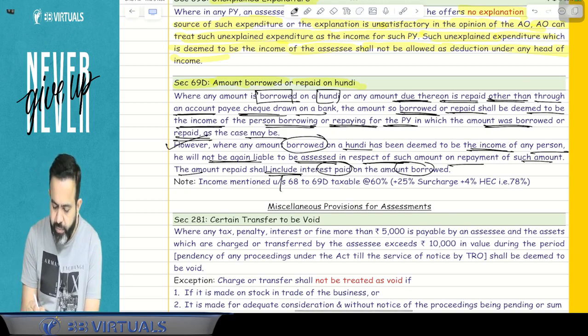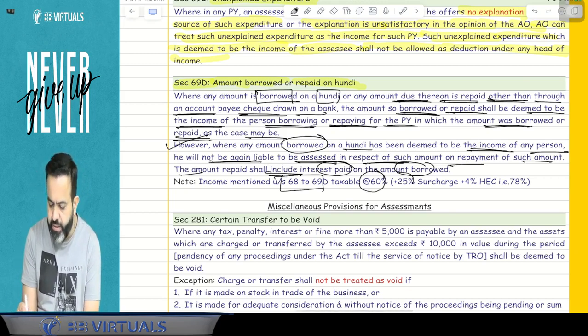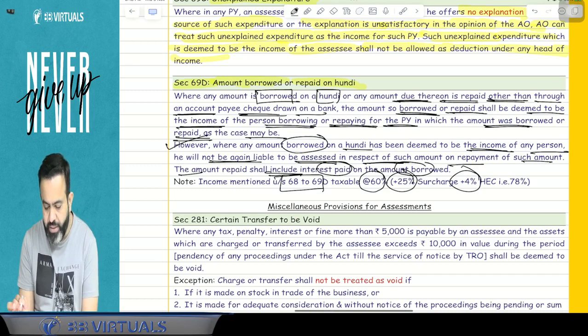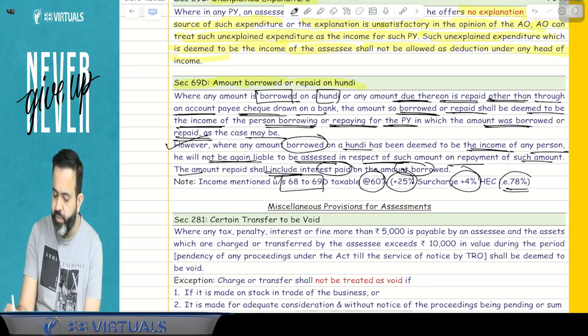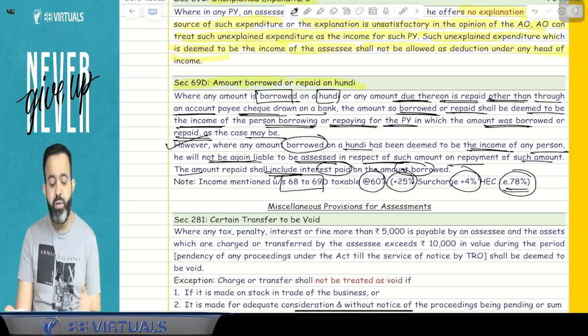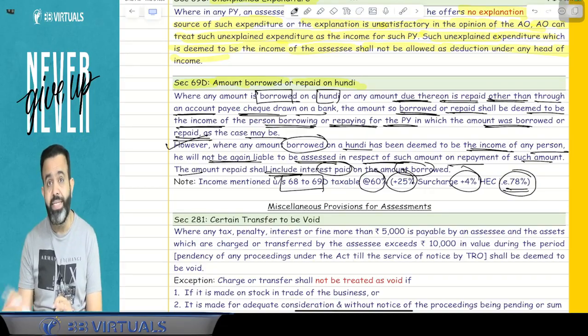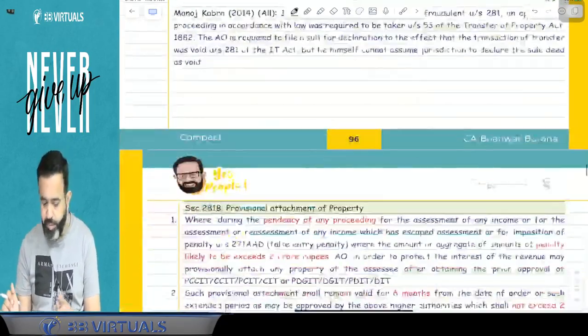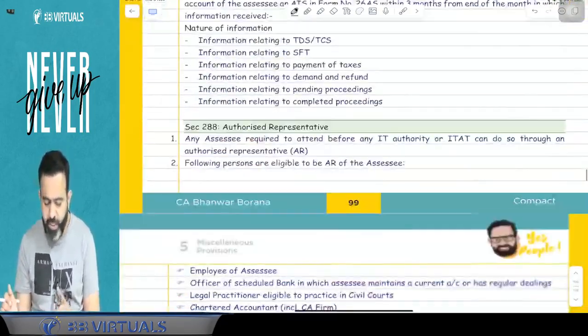Guys, here this income is taxable at the rate of 60%, surcharge 25%, health and education cess 4%. So effectively it will be 78%, and there will be a penalty also. That penalty will be 10% of the taxes. Now where will the penalty be? Penalty is given in the penalty topic.